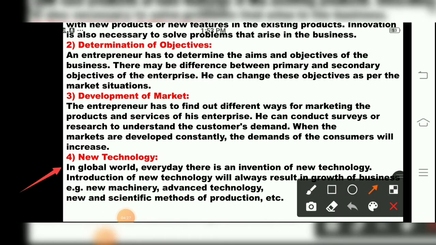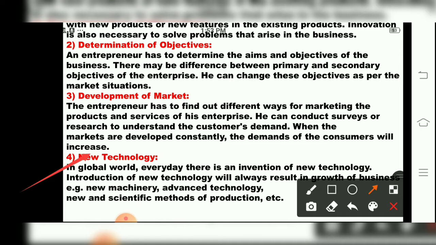Then the fourth function of an entrepreneur is new technology. See, technical knowledge is more important, whether you adopt modern technology or you adopt older technology. So introduction of new technology will always result in growth of business.